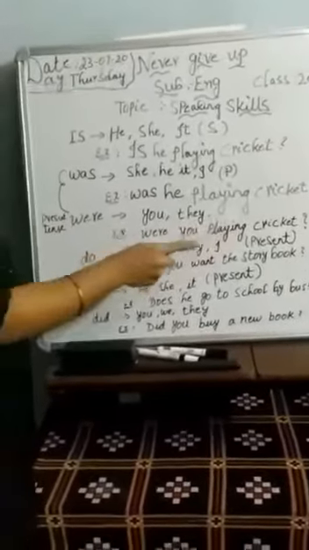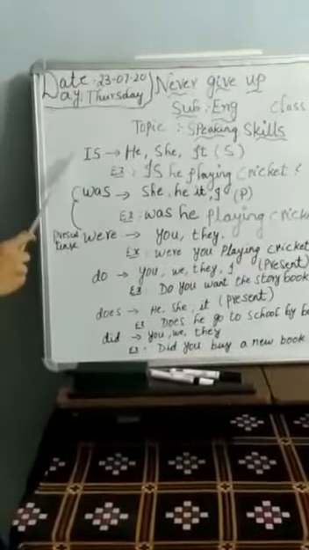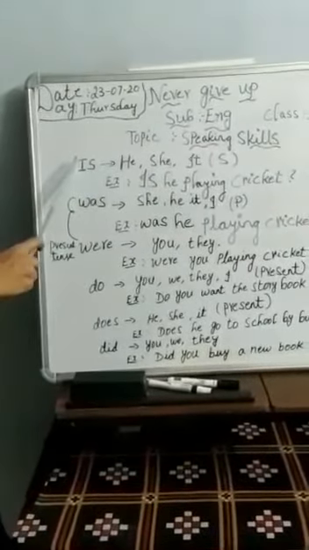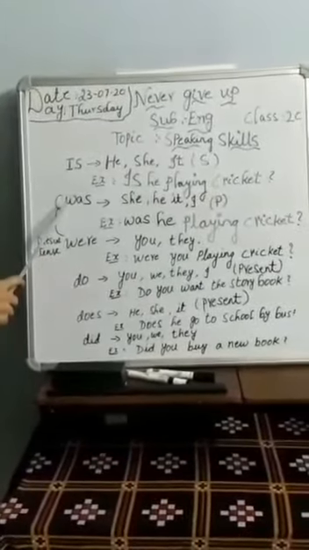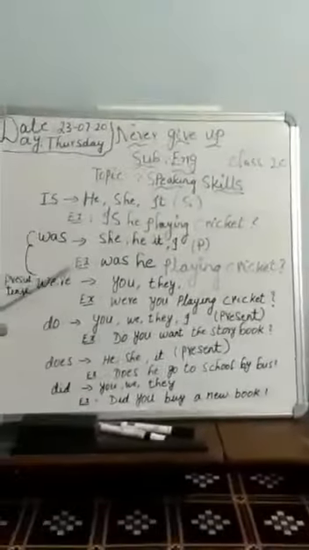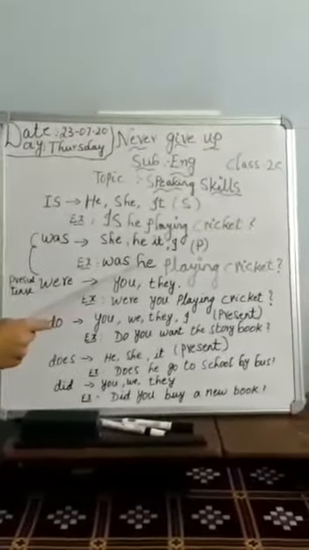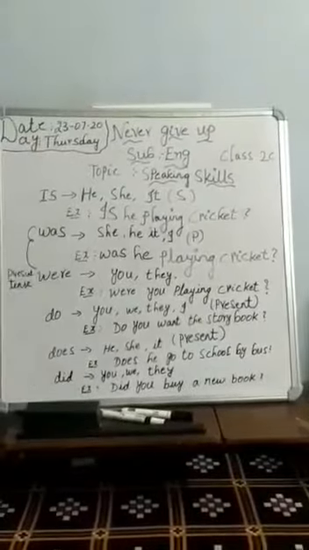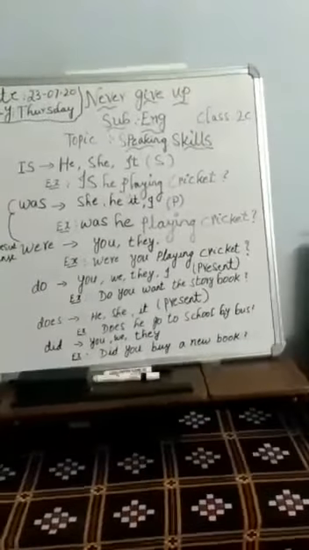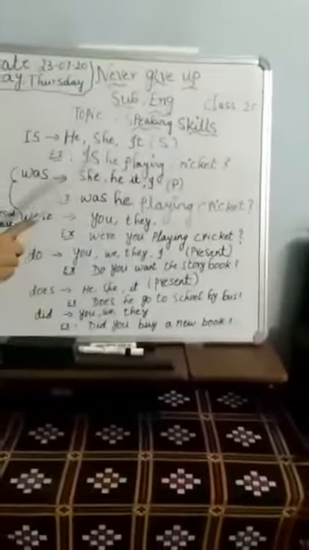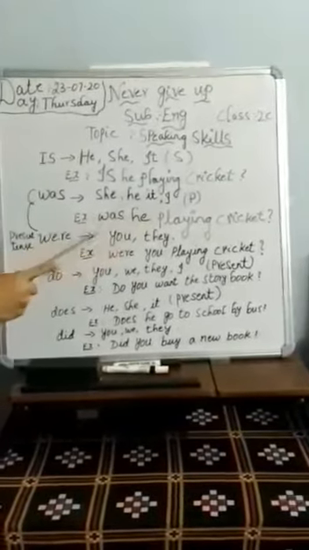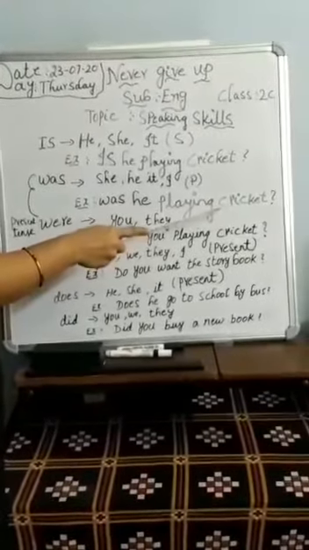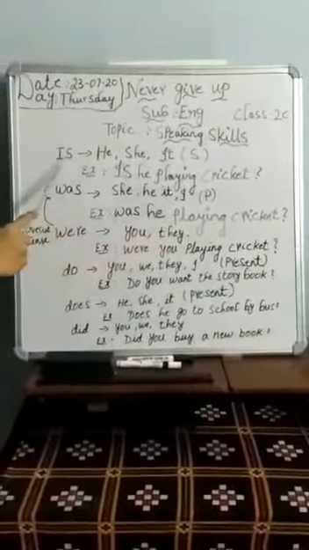Here, children, there is a simple rule. Is is a present tense and was is a past tense. If it is happening now, you use is. If it has happened in the past, we use was. For example, is he playing cricket is a present tense. Was he playing cricket is a past tense. So these are examples for is and was.